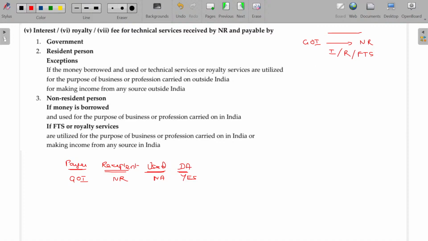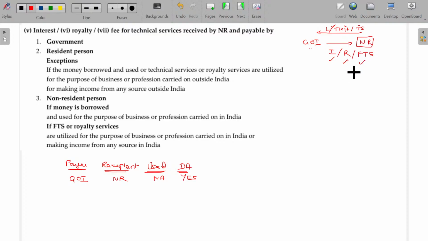For what? The Government of India may borrow a loan, or in case of some technical know-how, royalty is payable, and some technical support fees are also given. For all these sorts of support received, the Government of India pays interest or royalty or fee for technical services, he being the non-resident.